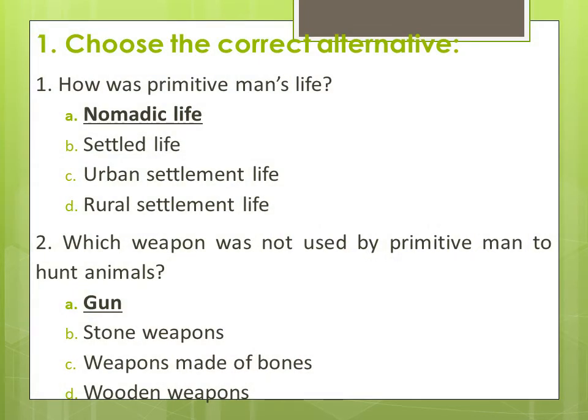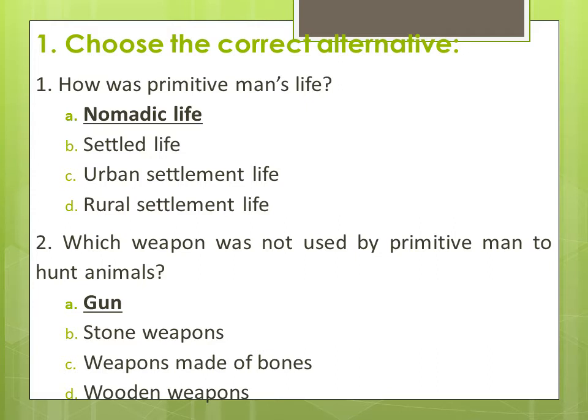Question 1. Choose the correct alternative, or as you say, MCQs. First one. How was primitive man's life? Option A. Nomadic life. Option B. Settled life. Option C. Urban settlement life, as we say, living in cities. Or option D. Rural settlement life, living in villages. So how was primitive man's life? They were hunter-gatherers, they were wanderers. So they led a nomadic life. Correct answer, option A.